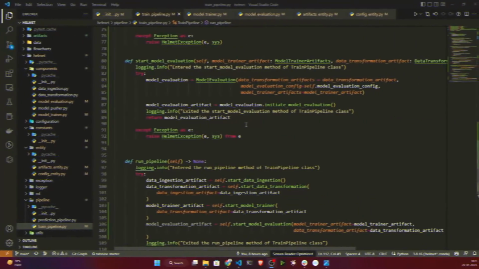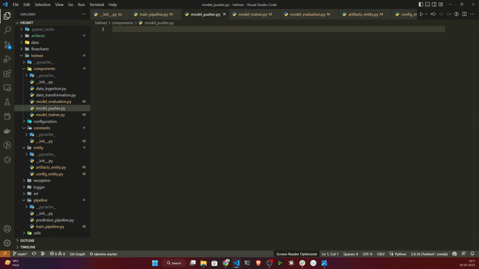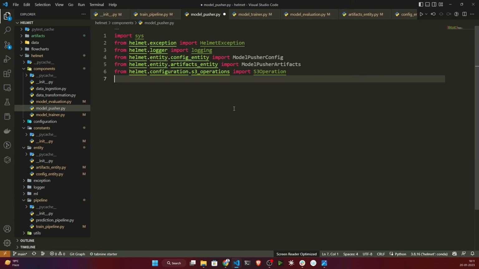Now we are ready to create our model pusher. So I'll open this model pusher. I just need to mention some of the libraries here. These are the model pusher related libraries I will be using. I'm doing the same thing as in my data ingestion: creating all the configuration and all the artifacts, and then writing the logic inside. Here I'm just connecting each and every file.